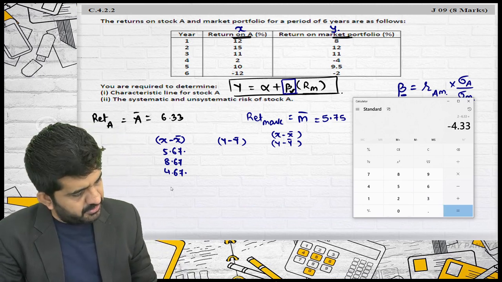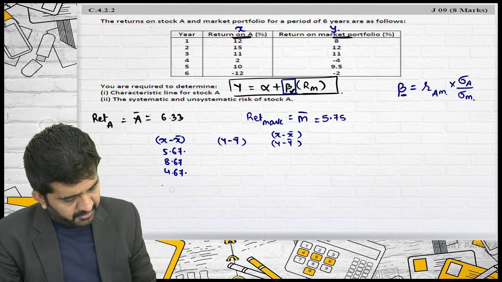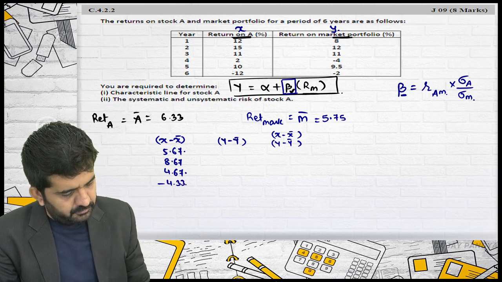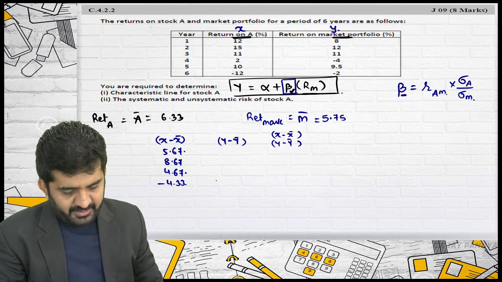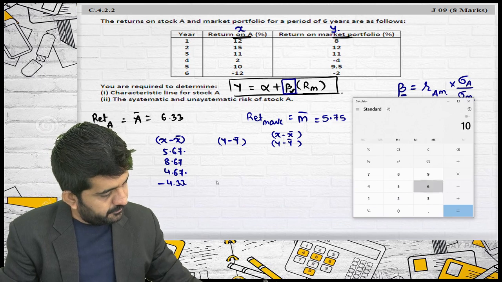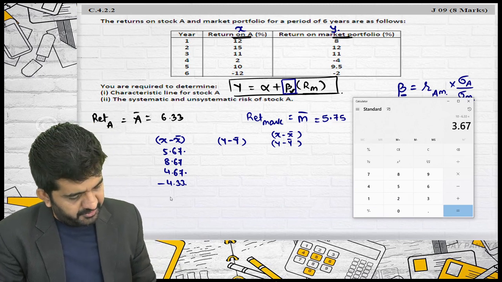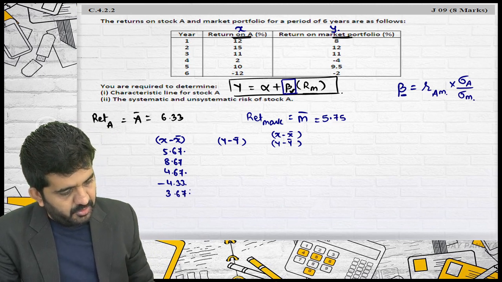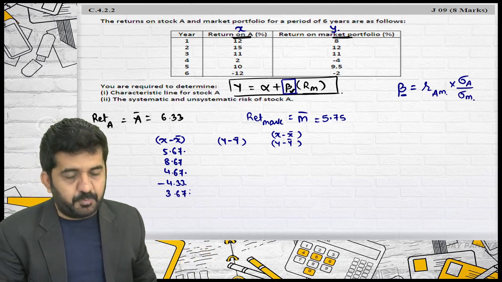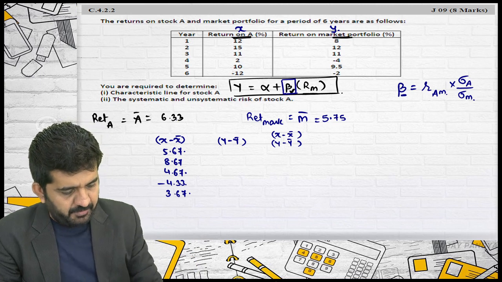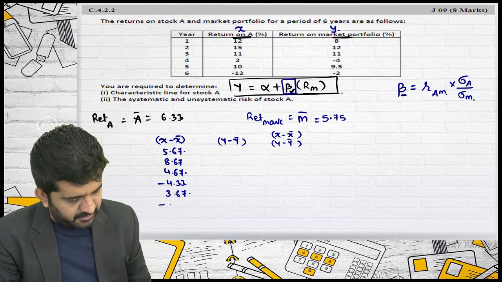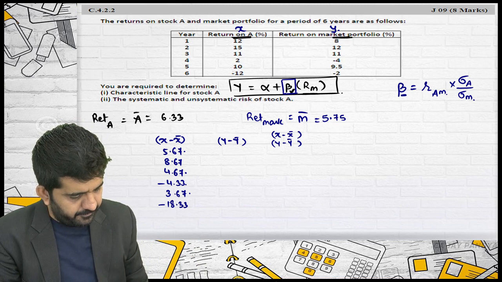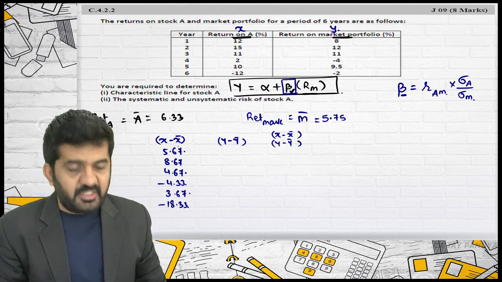It is minus 4.33. 10 minus 6.33. It is 3.67. Minus 12 minus 6.33 is plus. So it will be 18.33 minus. This is X minus X bar.